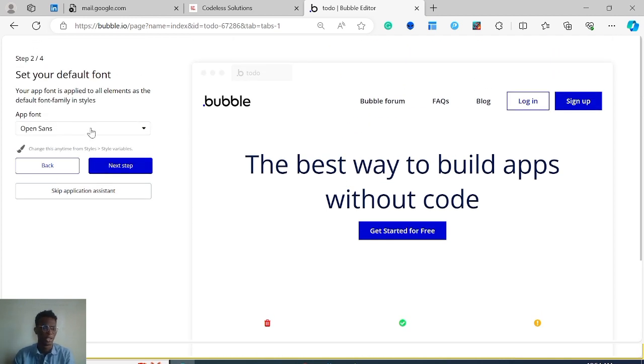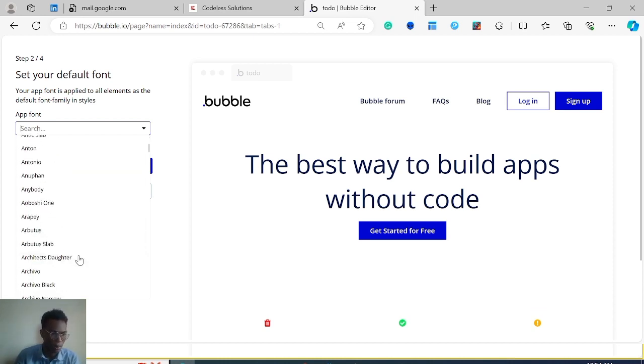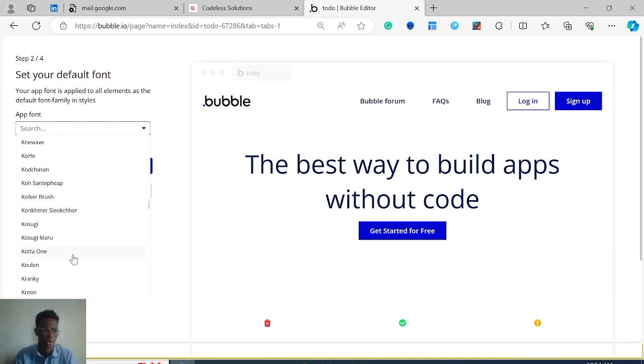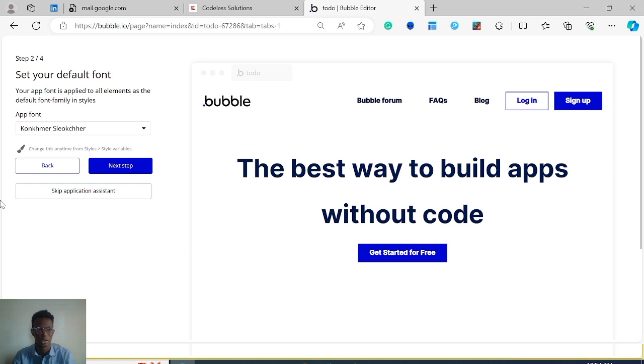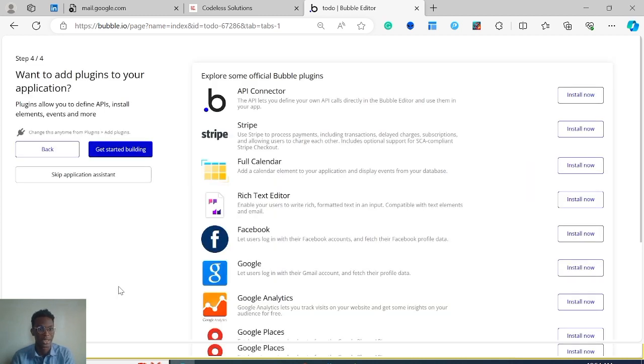So no pressure. You can set the whole font for your application. There are different font styles. Let me just choose something fancy here. You can see there are a lot of fonts, and you can even import your own font if you're really into that kind of stuff. So I'm just going to go with this one, it sounds German, so yeah, I'm going to go with it. And yep, you can also choose your app colors, but for now we won't be going too much into this. All of this can be edited later. Then the funny thing is, I'm really kind of falling in love with this font. So yep, and then we click on next step.